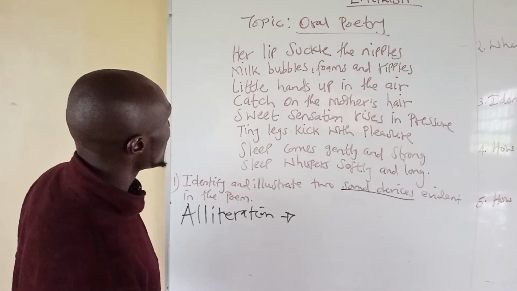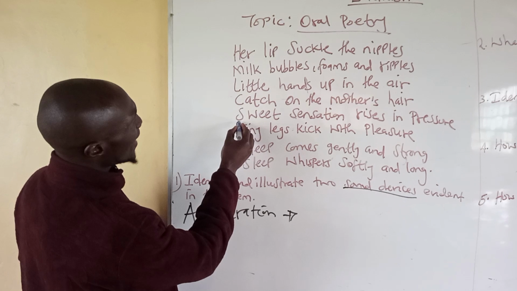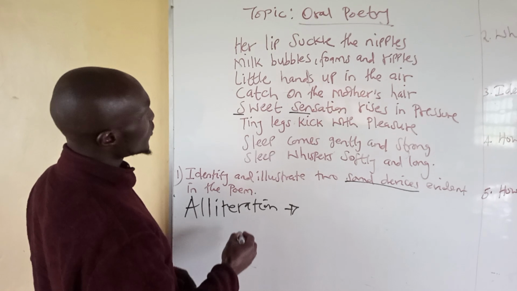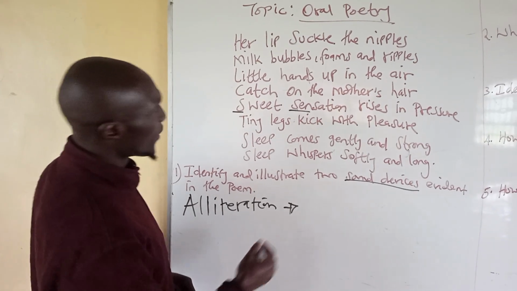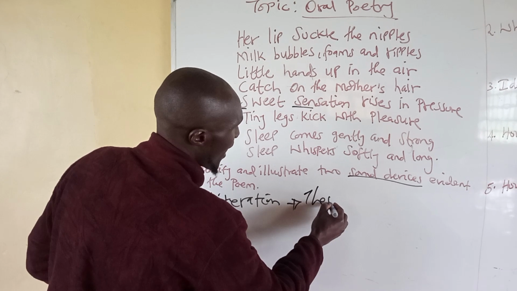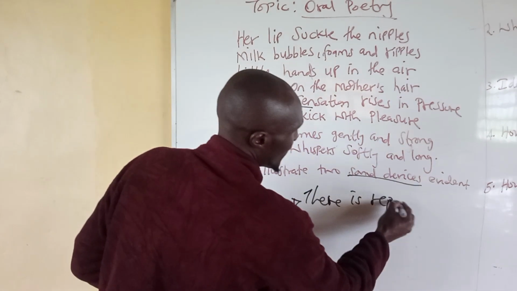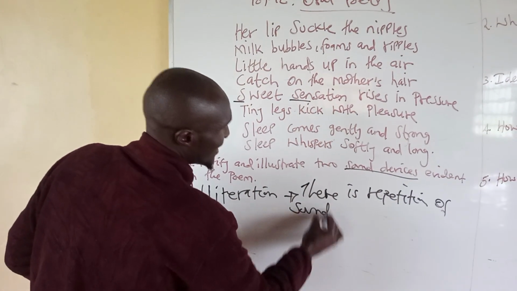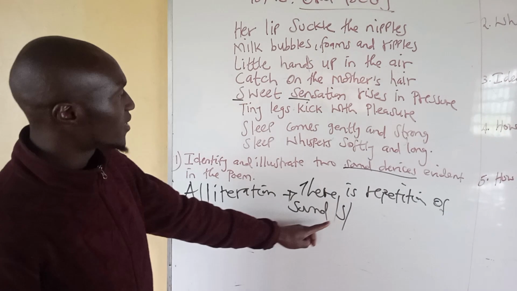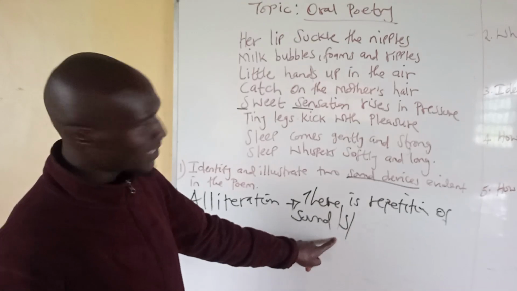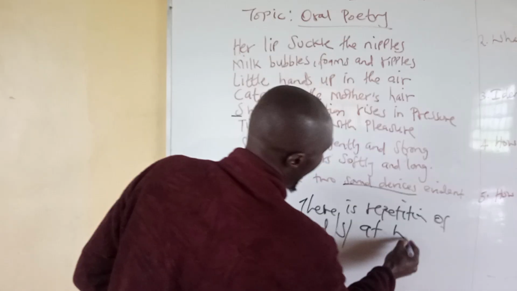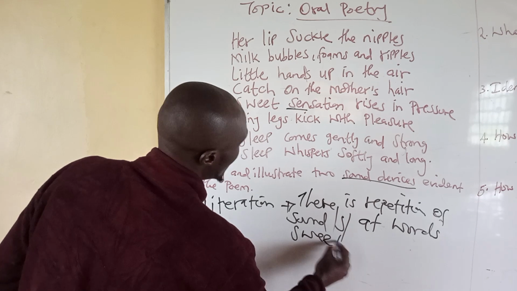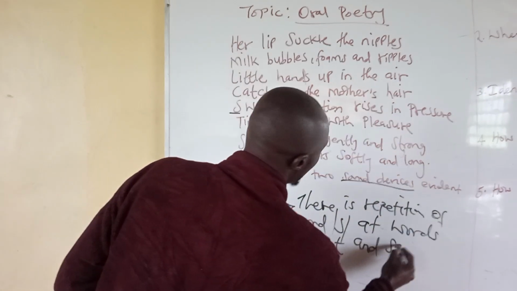Like now, if you come at this part, the words sweet and sensation start with sound S. Since we have sound S, we will say that there is repetition of sound S at words. We just give the words, that is sweet and sensation,